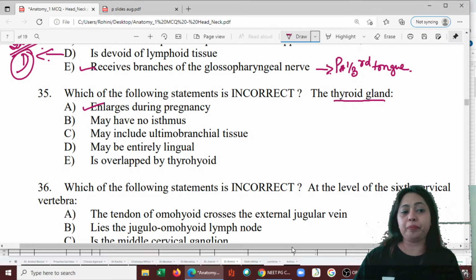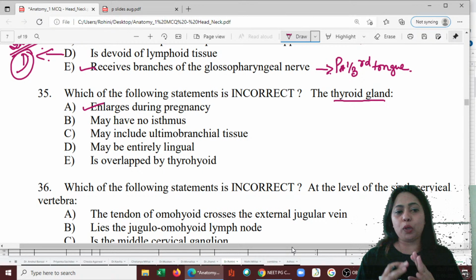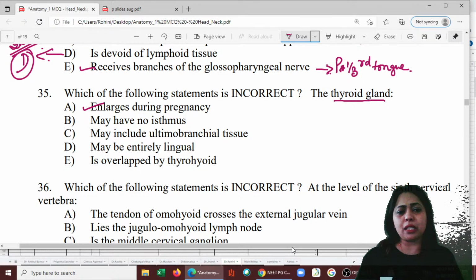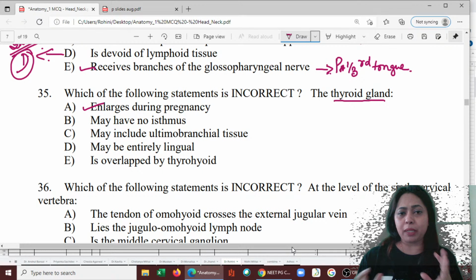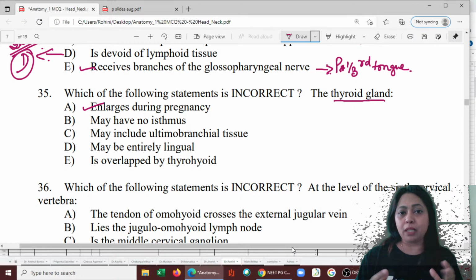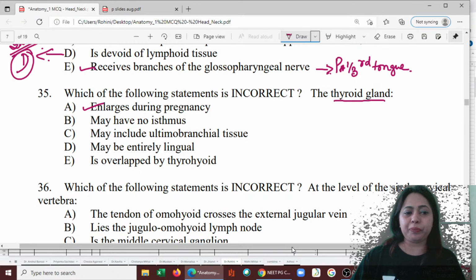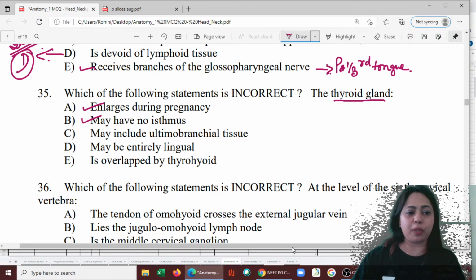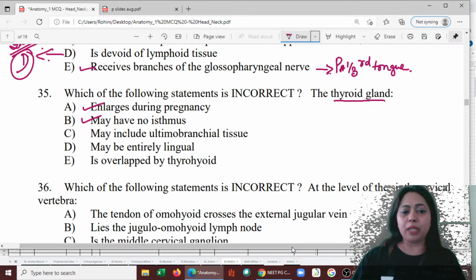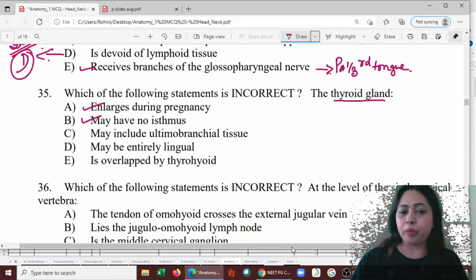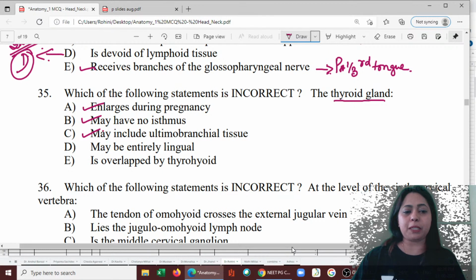They may have no isthmus. Yes, absence of isthmus is also there. Sometimes there could be an accessory thyroid tissue, or sometimes there could be a pyramidal lobe. All these are anomalies, or you can say variations, in thyroid development. So this is also correct. The next one may include ultimobranchial tissue. Yes, that can also be present.